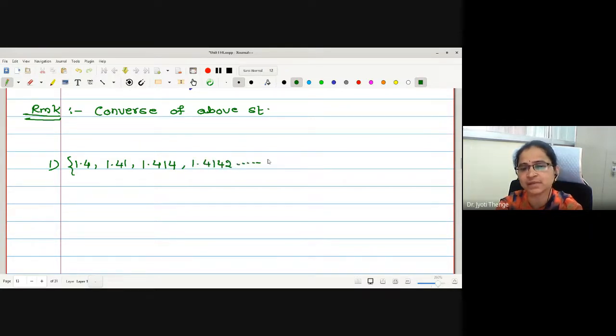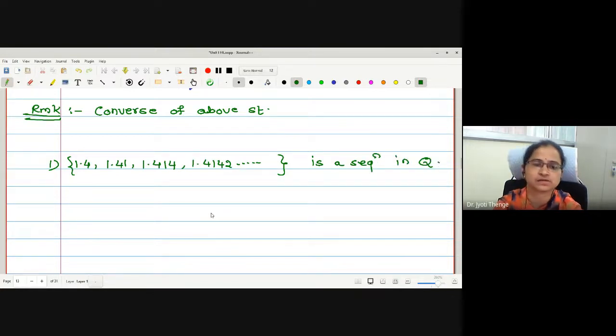These are all decimal expansions of root 2. This is a sequence in Q; I am taking rational numbers. All these are rational numbers. What kind of sequence am I taking?